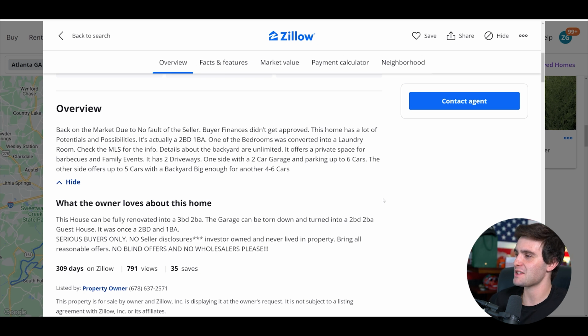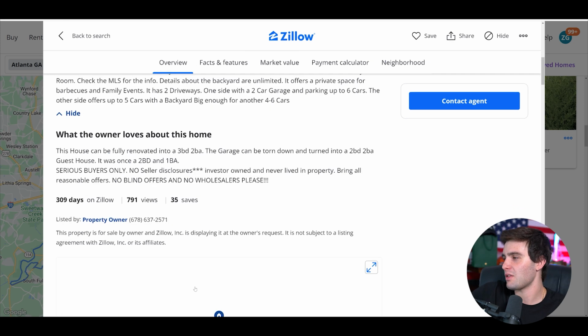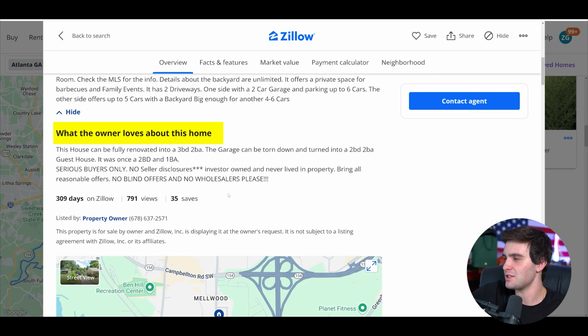It offers a private space for barbecues and family events. That's just called a backyard. It has 2 driveways, one side with a 2-car garage and parking up to 6 cars. The other side offers up to 5 cars with a backyard big enough for 4 to 6 cars. Oh Lord. I guess if you're looking to park 14 cars in a house, I mean, it's theoretical. Let's see what else she wrote about what the owner loves about this home. I bet this is going to be juicy.